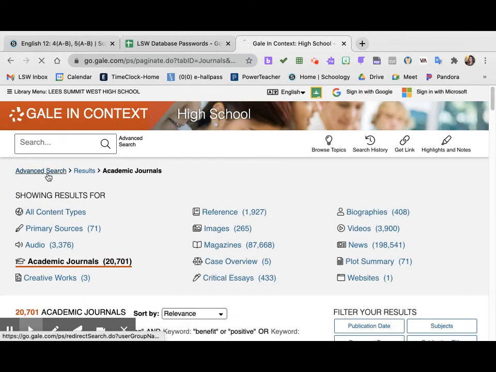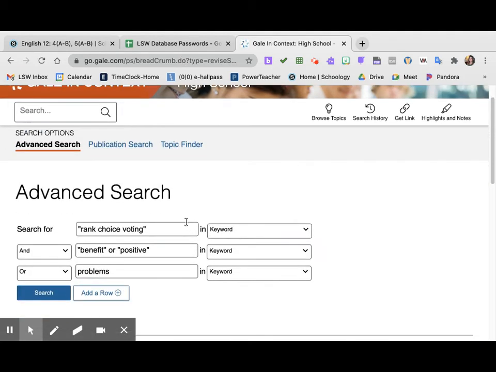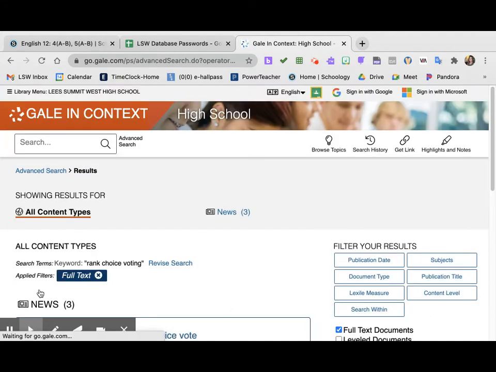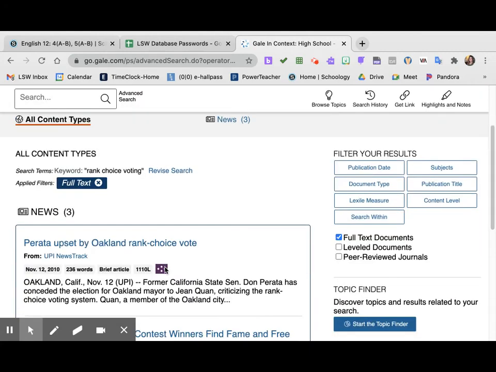So I'm going to go back to advanced search, and you know what I'm going to do is just take out this. I'm just going to see if I can get us to ranked choice voting, because benefits and problems, those might be what the health ideas are getting at. When you're talking about benefits and choices, maybe that's where it's getting a little confused. So I just put in ranked choice voting by itself. Okay.